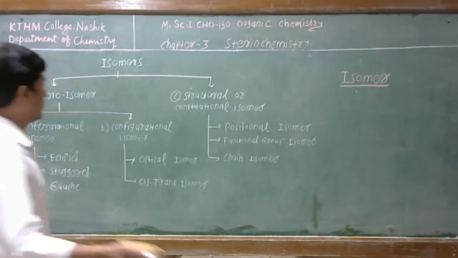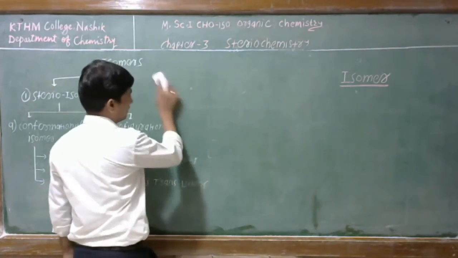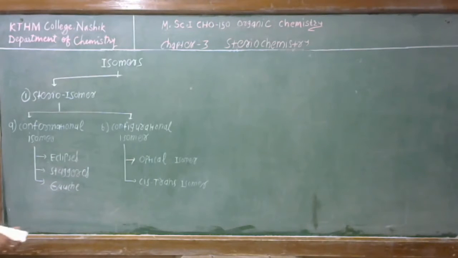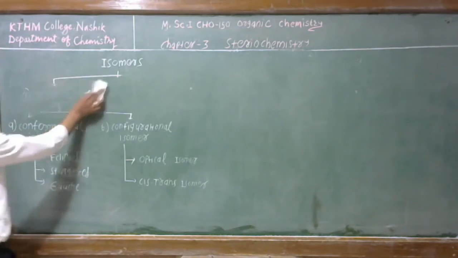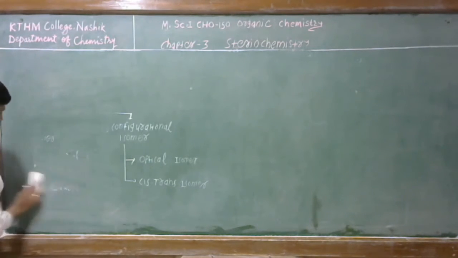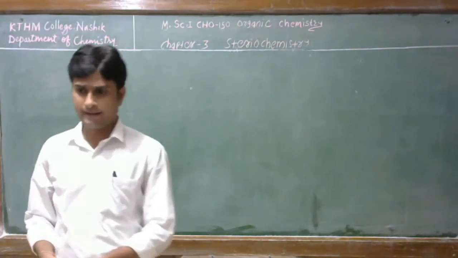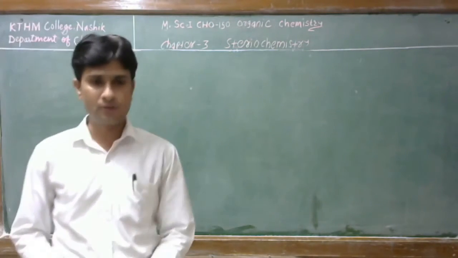In our syllabus we have to focus only on the stereoisomers and not on the structural or constitutional isomers. In the stereoisomers we have to study the conformational isomers and the configurational isomers in detail. Firstly, in this chapter we will look at the configurational isomers.